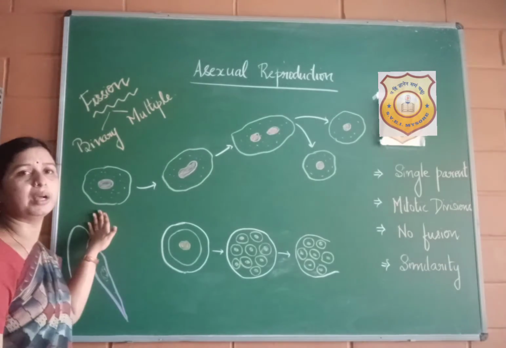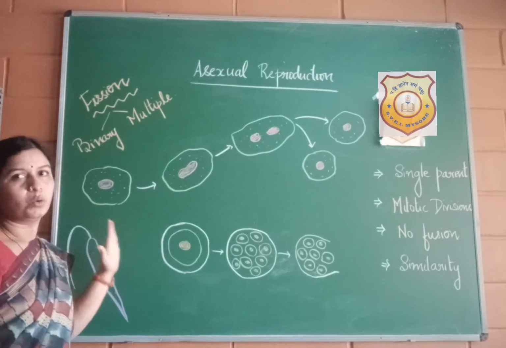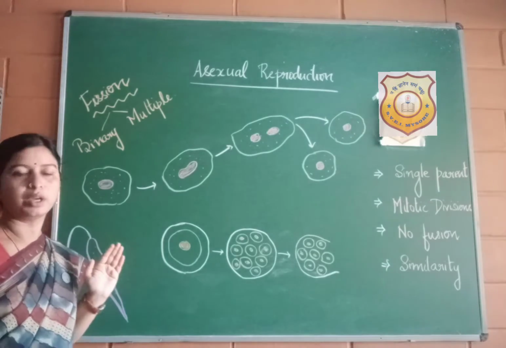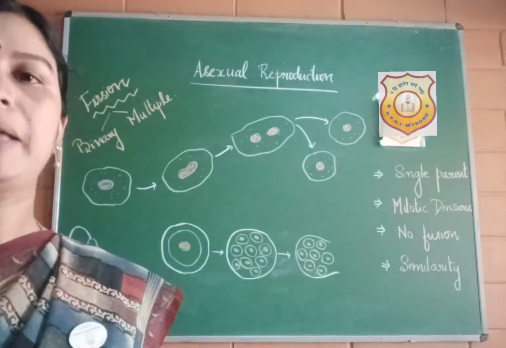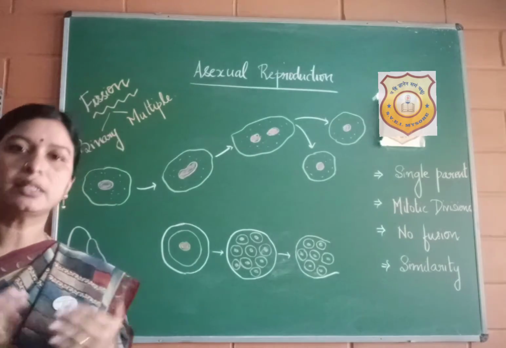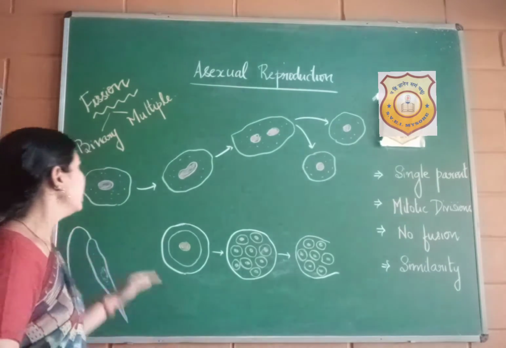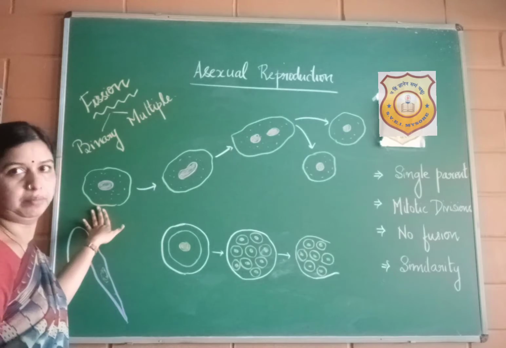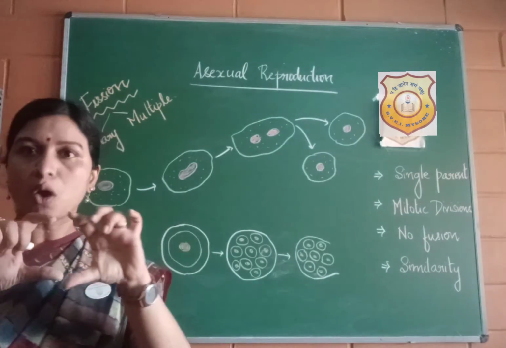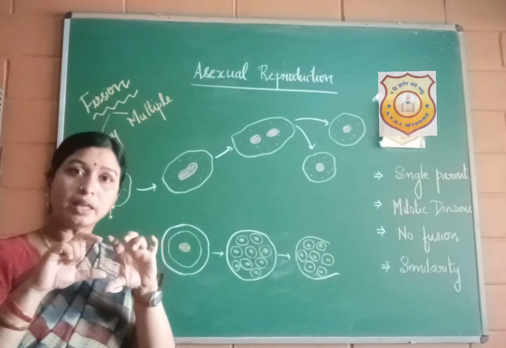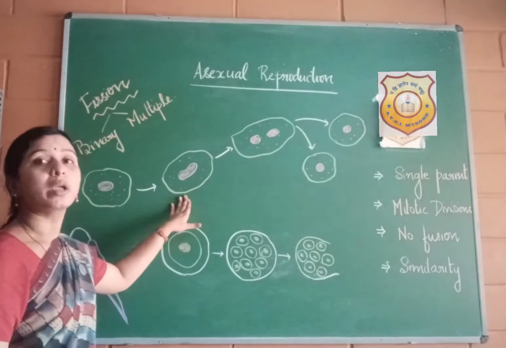We know that amoeba does not have any regular shape. After a certain period of maturity, the cell stops growing. And then what happens? The cell, along with the cytoplasm and the nucleus, will elongate.